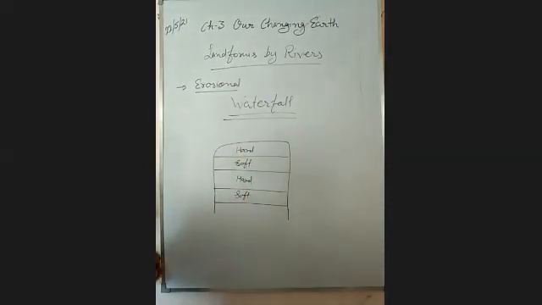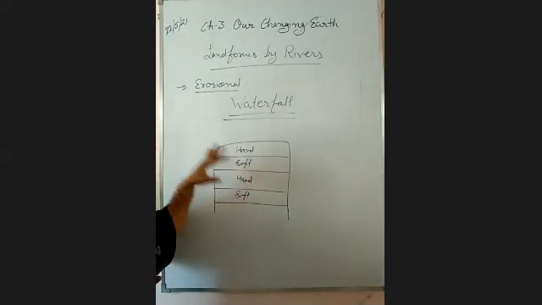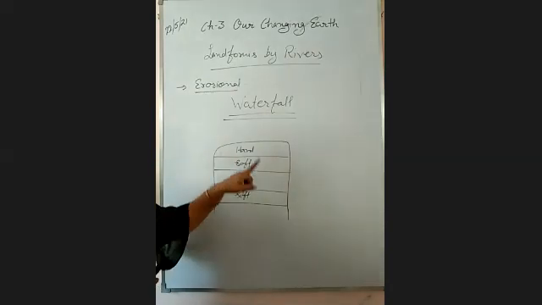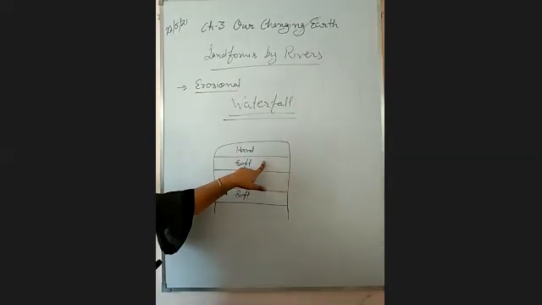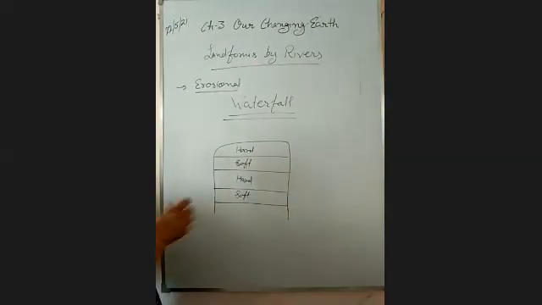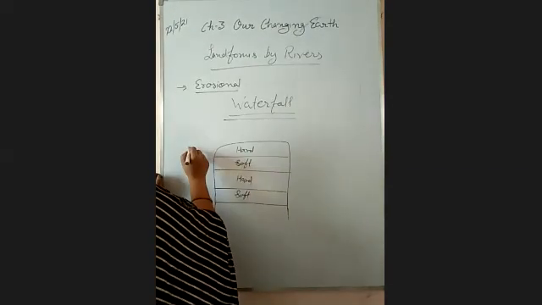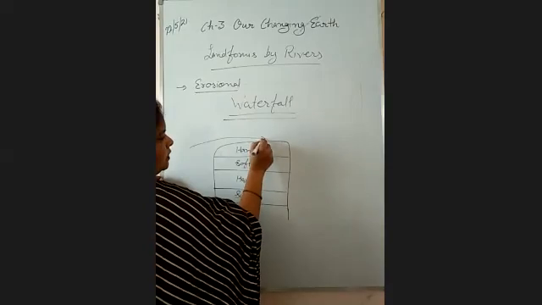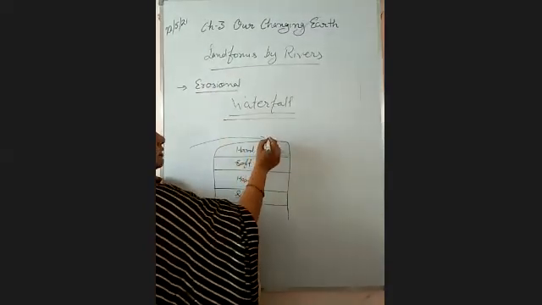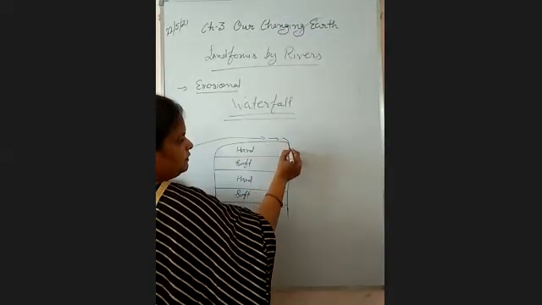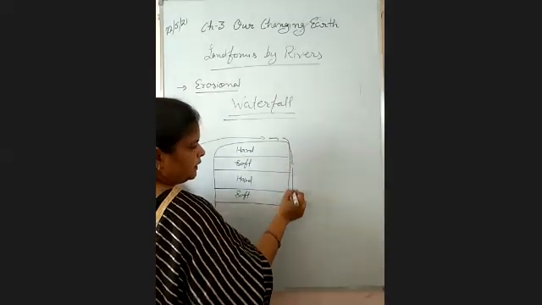So the soft material will be eroded very easily, while the hard material will take more time to erode than the soft rock. Now, what will happen when the river flows on this rock throughout the years? It will flow like this.